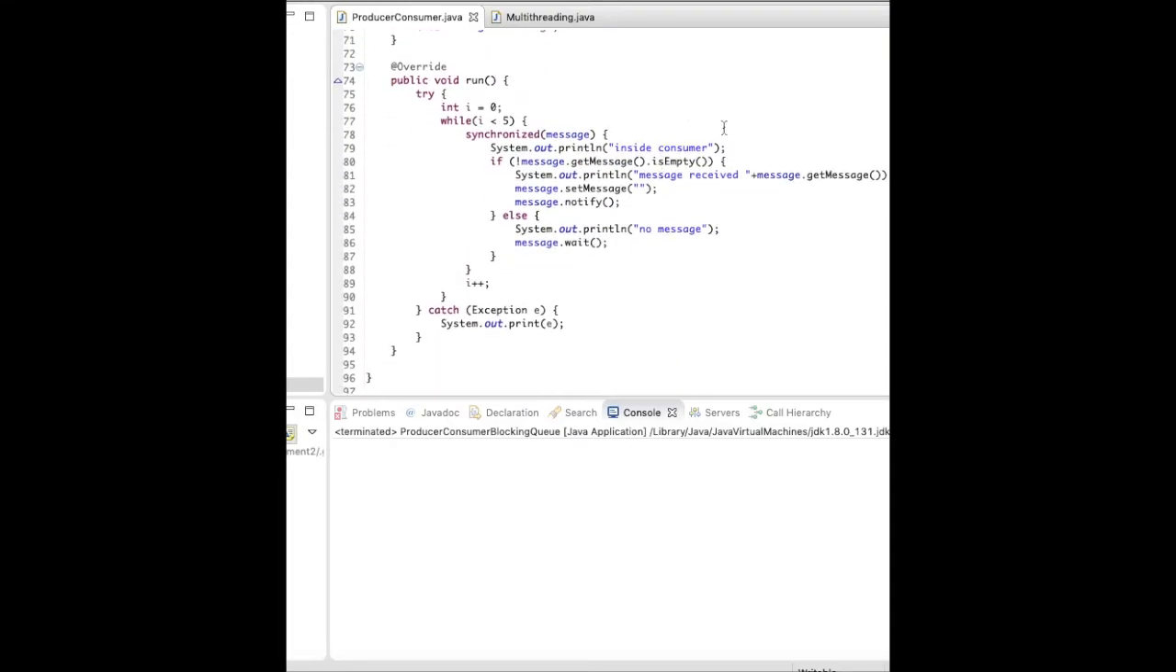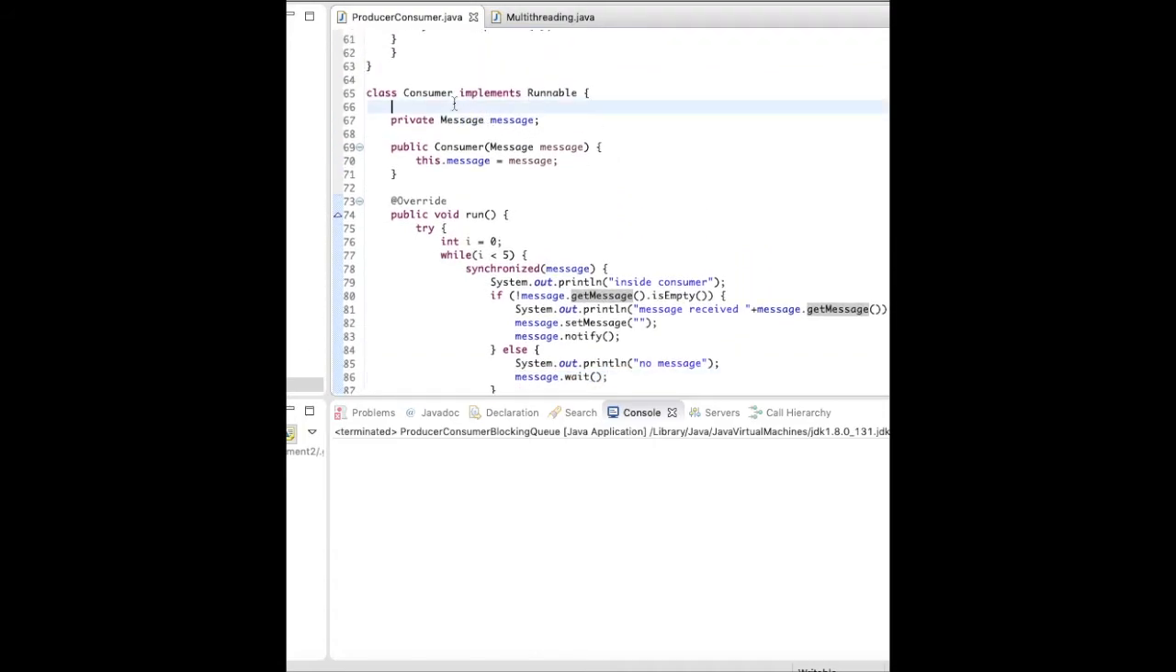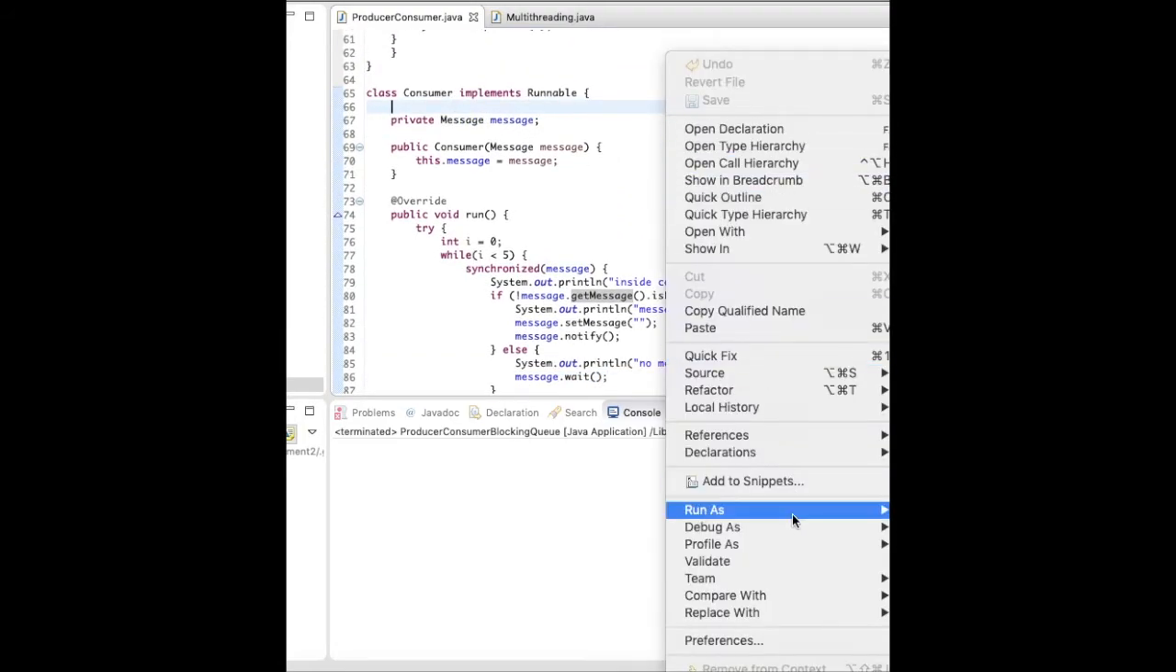Now in the else case, if there is no message and it's empty, then it just prints no message and puts itself on wait, in the blocked state, until I get a message. So that's how these two threads are synchronized. Let's run and see the behavior here.